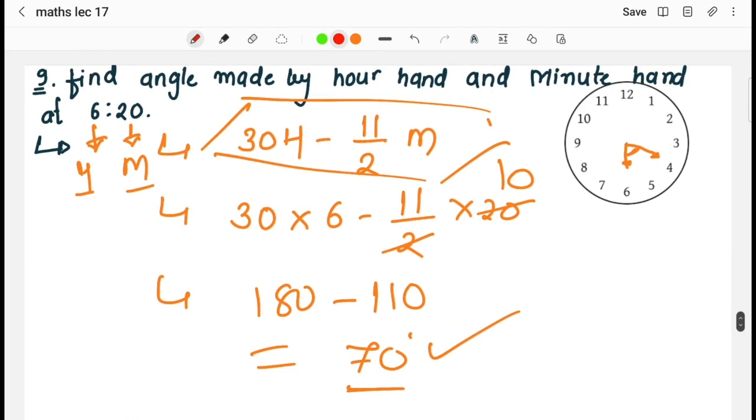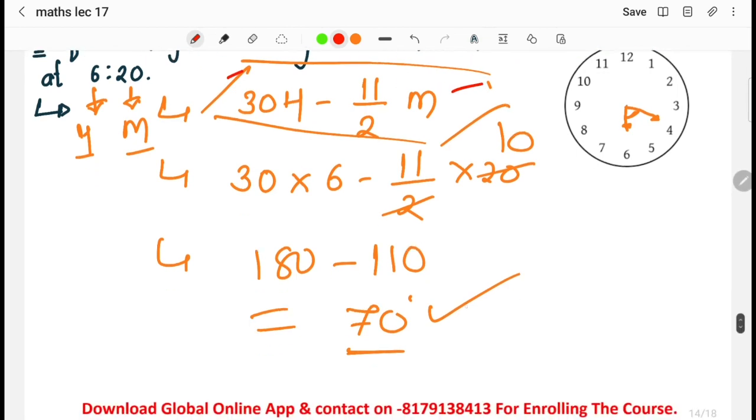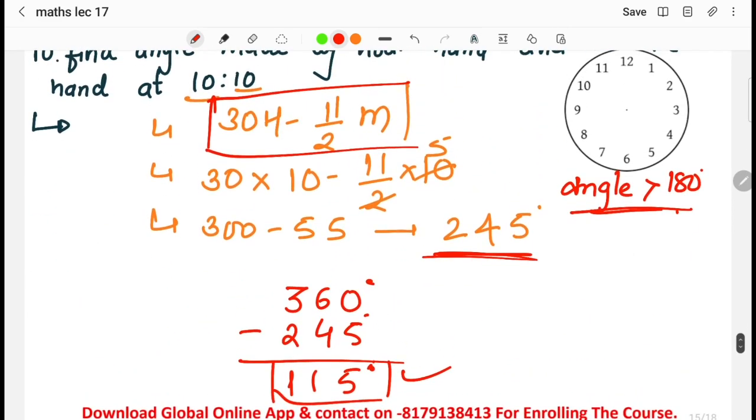In the previous question, we used the formula 30 hours minus 11 by 2 minutes, right? Here we have used the formula whenever we have to find the angle between the hour hand and minute hand at a particular given time, that is, hours are given and minutes are given. At that time we are using this formula, no doubt. But if the answer is less than 180 degrees, then that is the right answer. But whenever the answer is coming greater than 180 degrees, at that time we have to subtract that particular angle from 360 degrees to get the right answer. So this is the short trick that we have to keep in mind.